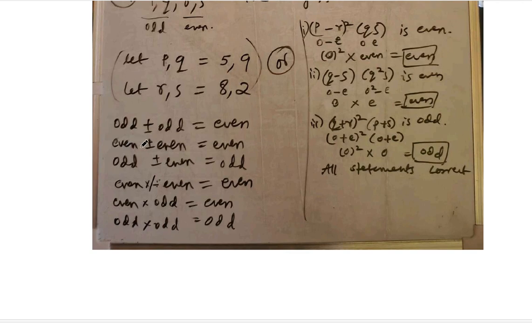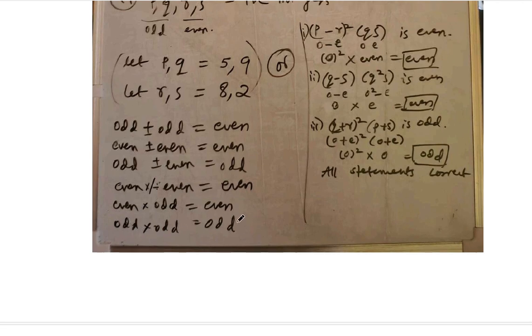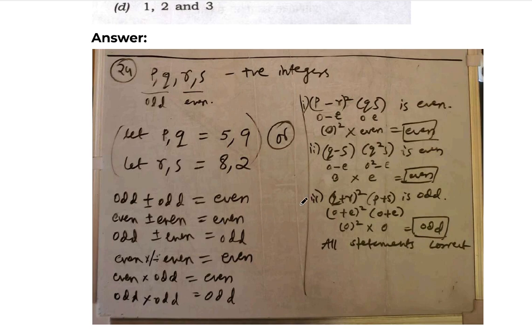And when we add even to even or subtract even from even, we will get even. And when we add or subtract odd from even or even from odd, we are going to get odd only. The same goes for multiplication also. Even into even will be even, even into odd will be even, odd into odd will be odd. So when we know this, it will be easy for us.